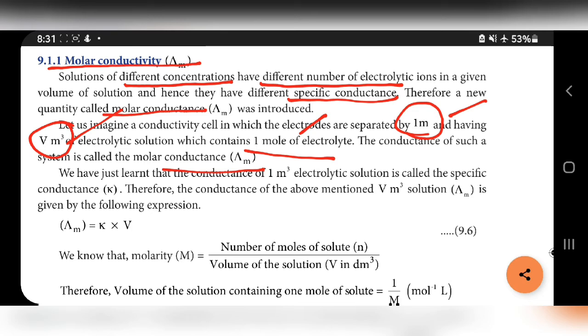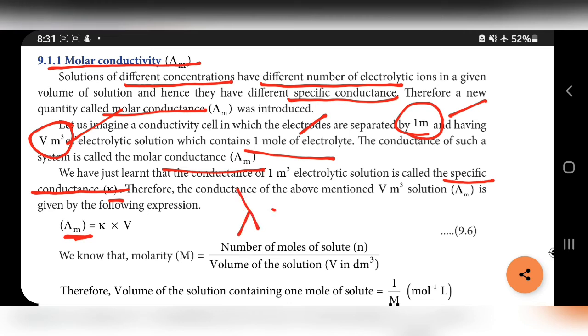We have learned that the conductance of 1 meter cube of electrolytic solution is called specific conductance. Therefore, the conductance of the above mentioned V meter cube solution, that is molar conductivity lambda m, is equal to specific conductance kappa into volume of solution.